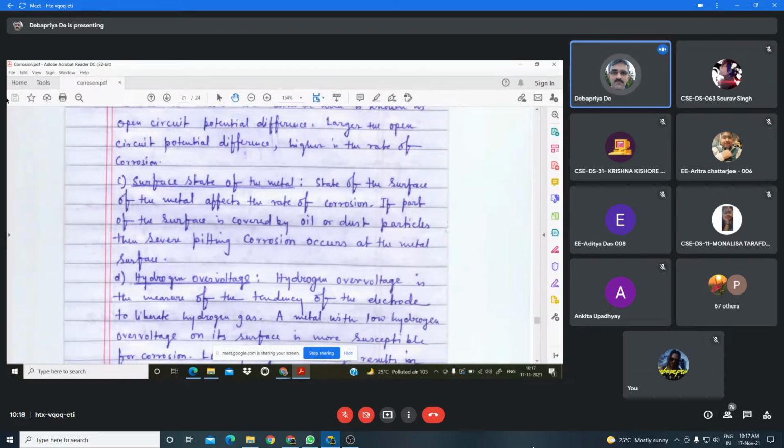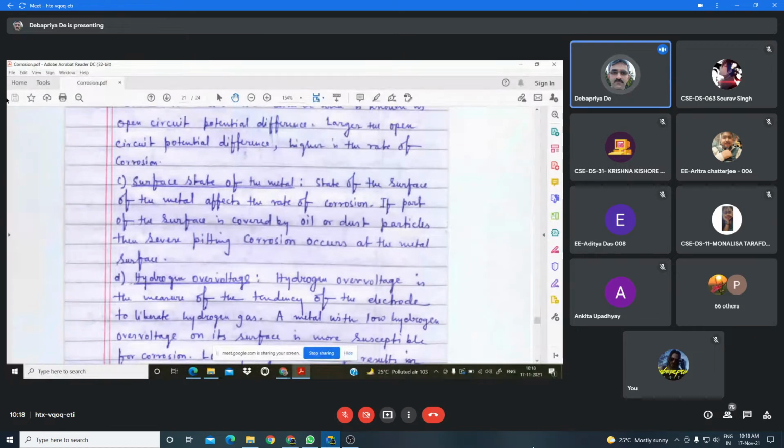And that electron will move to the cathodic region, where H plus ion will accept the electron to form hydrogen gas. The metal with low hydrogen over voltage on its surface is more susceptible to corrosion.